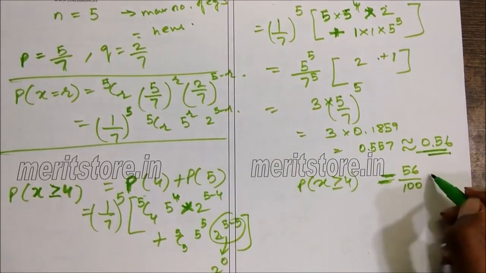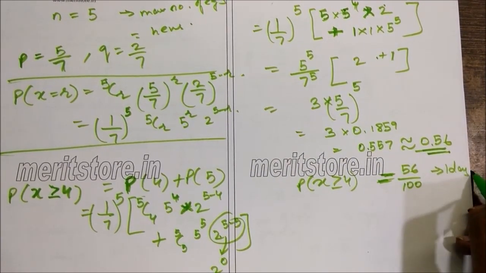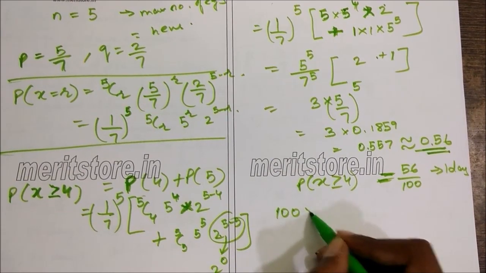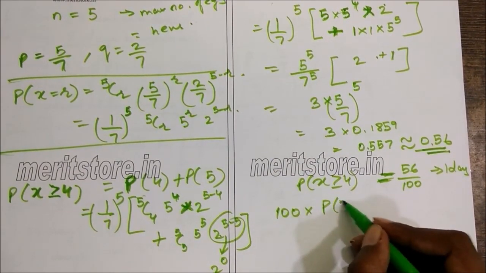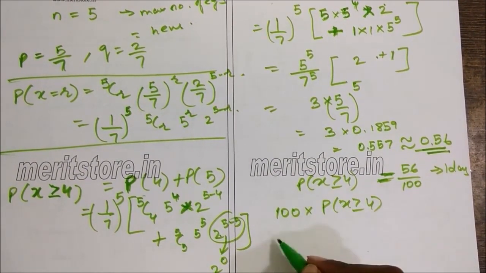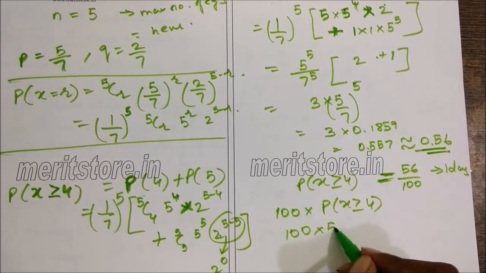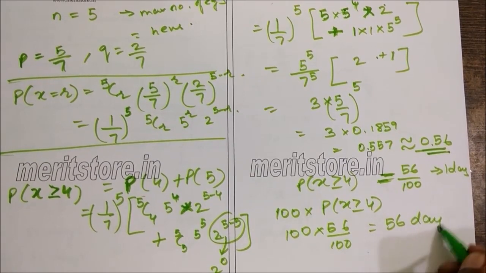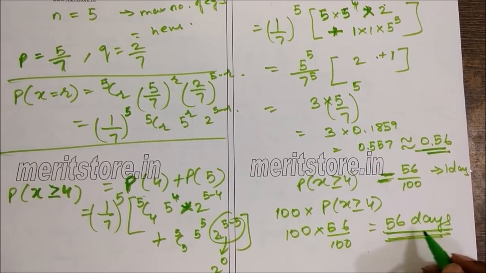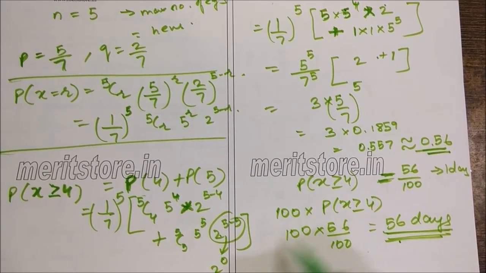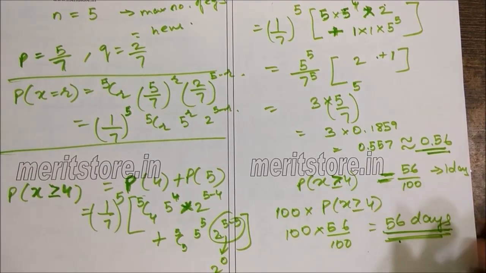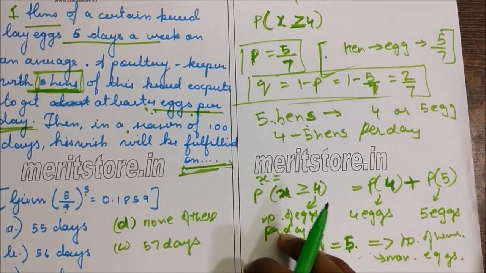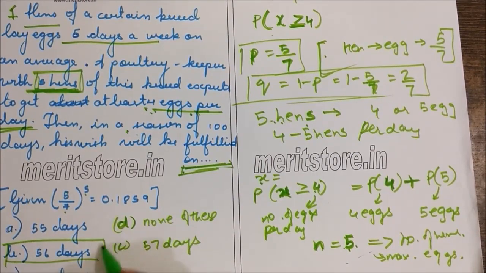So for 100 days, this is for 1 day. So for 100 days, it will be 100 times the probability of X greater than or equal to 4. So this will be 100 into 56 by 100, which is 56 days. So in 56 days, his wish of getting at least 4 eggs per day will be fulfilled. So the answer is B, 56 days.